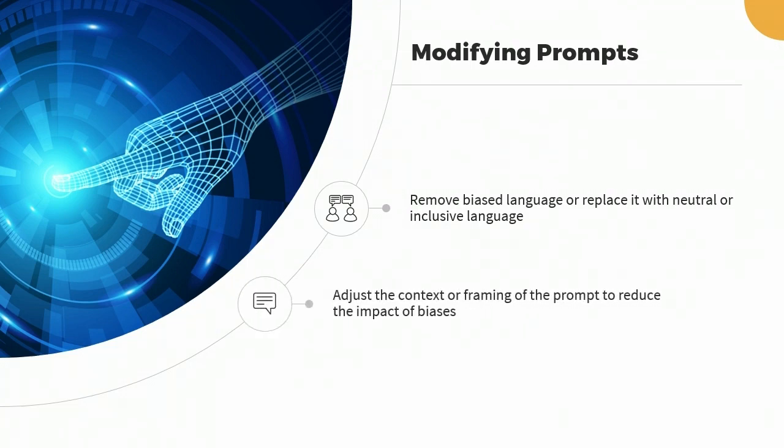Another approach involves adjusting the context or framing of the prompt to reduce the impact of biases. This can lead to more equitable responses generated by the language model. As previously mentioned, we should keep in mind that prompt debiasing is an ongoing process, and regular monitoring and review of prompts are necessary to ensure that the language model remains balanced and unbiased.